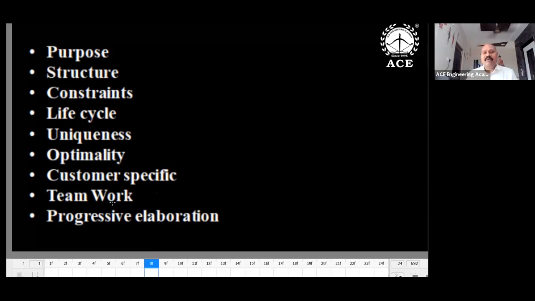Teamwork. The project contains a temporary team. Why am I saying temporary team? If the project is over, the team is dissolved. So you cannot find the team. The team exists only for the project completion. If the project is over, then the team disappears. And the project is a teamwork.